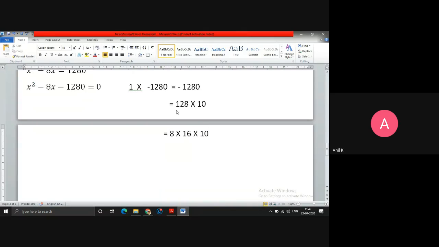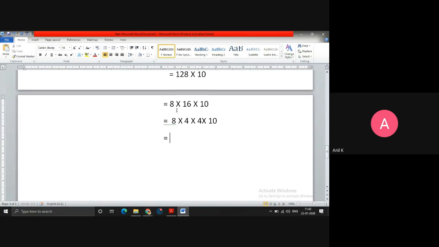Yeah, I think I got it. This 8 I'll keep as it is. 16 I'll write as 4 into 4... then I'll combine the other terms.